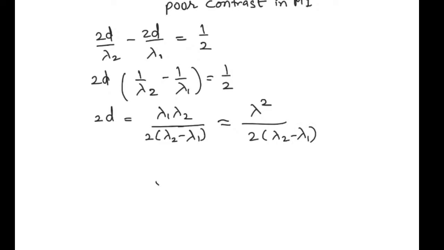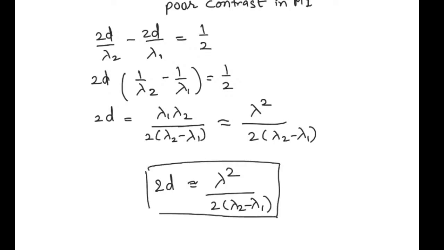So 2D equals lambda square upon 2 times lambda 2 minus lambda 1, which is nearly the same. This is the condition we have got for poor contrast in Michelson's interferometer when we have two discrete wavelengths, lambda 1 and lambda 2.